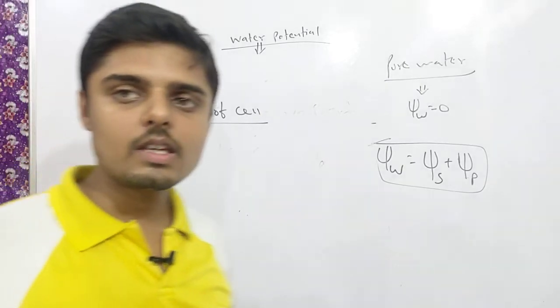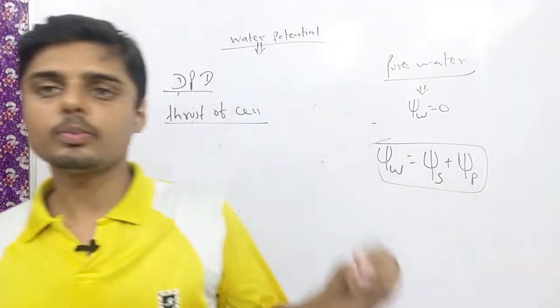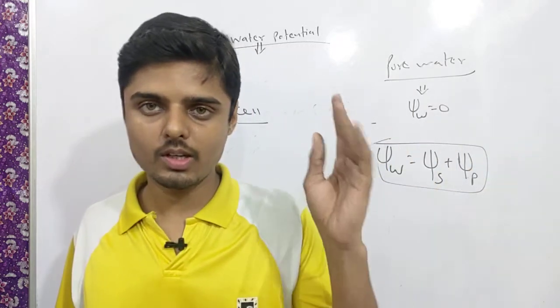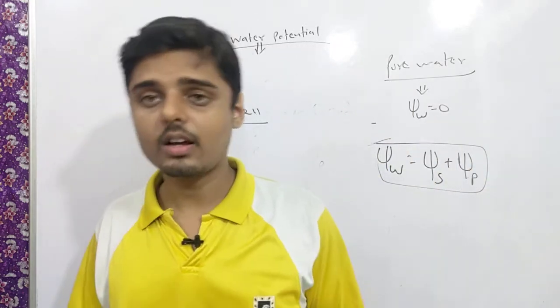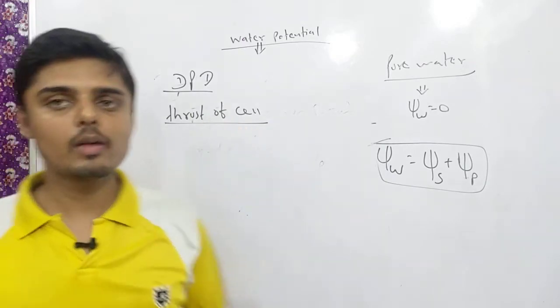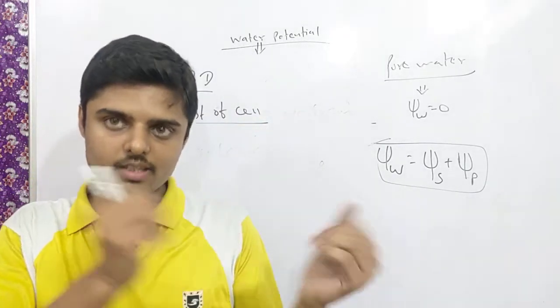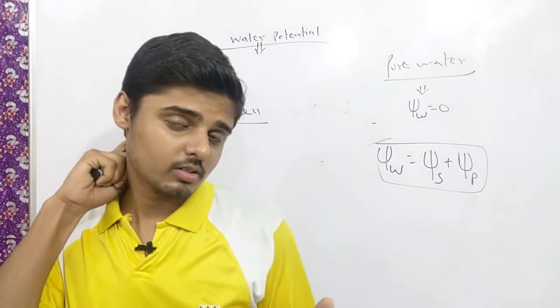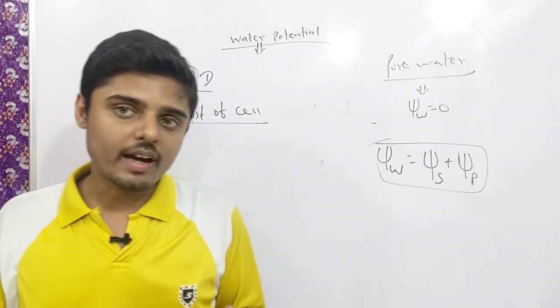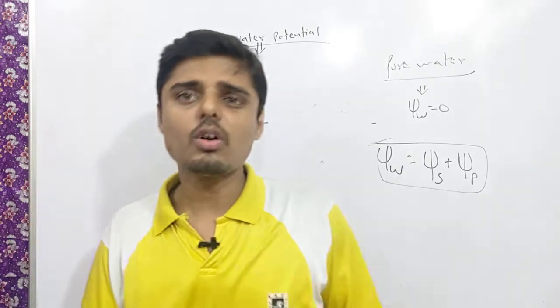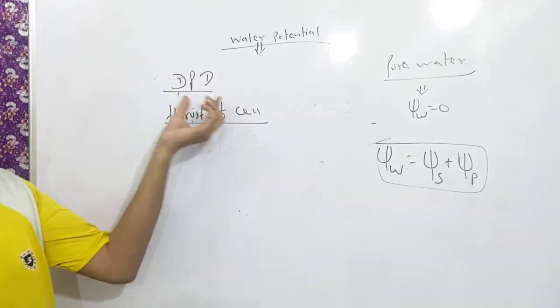Okay, if you keep the cell in a hypotonic solution, we know there are three types of solution: isotonic, hypertonic, and hypotonic. If you keep the cell in a hypotonic solution, what will happen? What will enter inside the cell, and up to which factor? The factor by which water enters inside the cell, the thirst of the cell, is known as DPD.